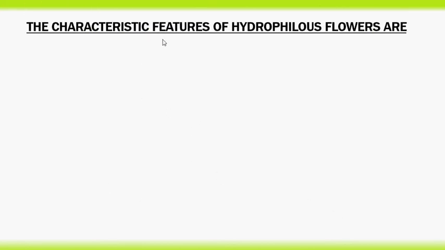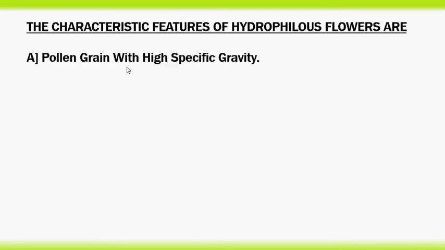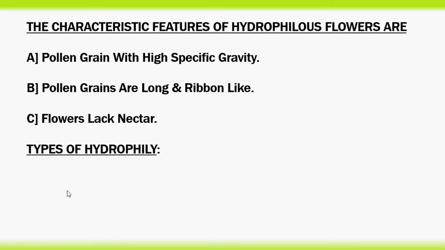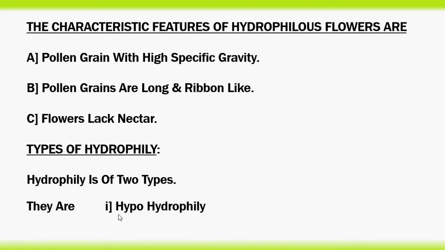The characteristic features of hydrophilous flowers are pollen grains with high specific gravity. Pollen grains are long and ribbon-like. Flowers lack nectar. Types of hydrophily. Hydrophily is of two types. They are hypohydrophily, epihydrophily.